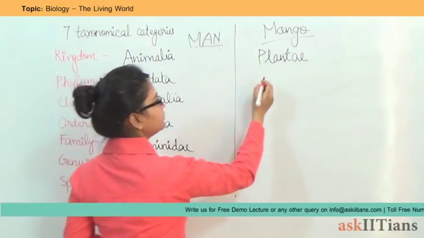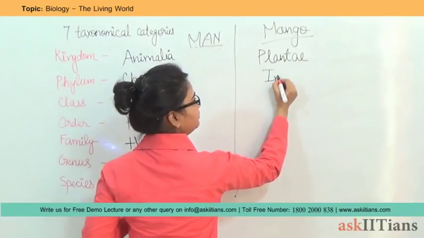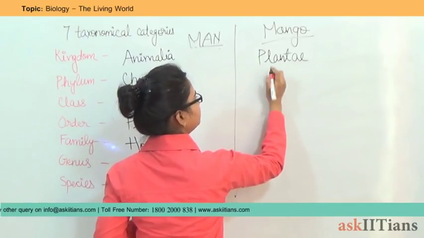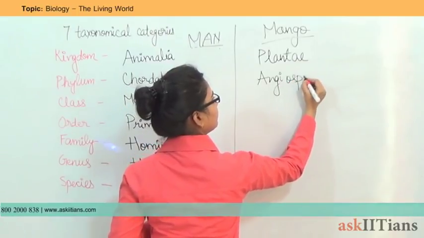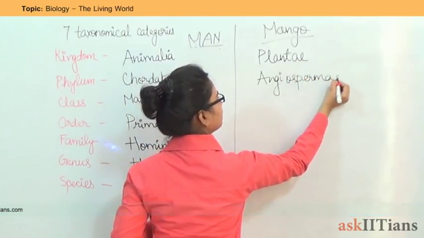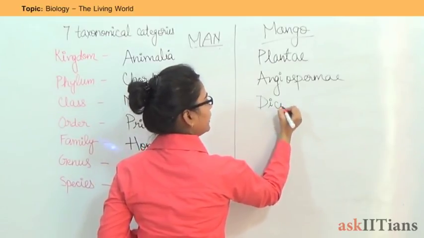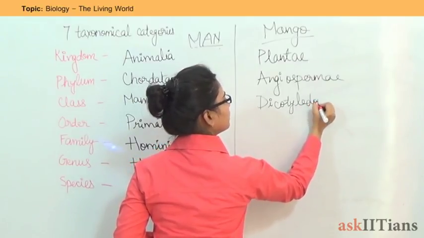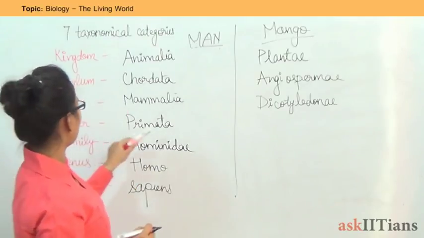And then comes the phylum, Angiospermae. Class, it's a dicot, so we will call it Dicotyledonae.